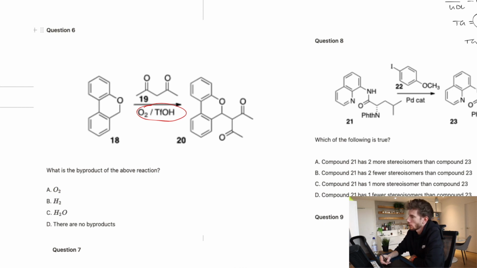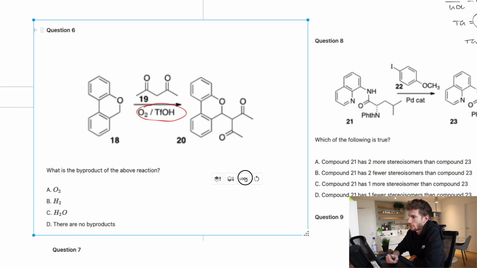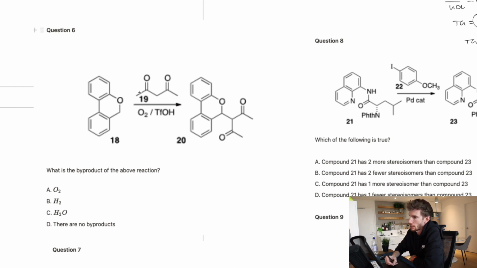What I would do is look at what's actually happening to the compound. If I try to trace and track where my reagents went, I can see that this acetone, I believe it is, has glued on here. And it seems to have glued through its 3rd carbon onto this carbon right here. So what would happen in that process? There would have been 2 hydrogens normally attached here, and a couple of hydrogens here. Yet when it's glued, there would only be 1 hydrogen that is able to actually bond there.